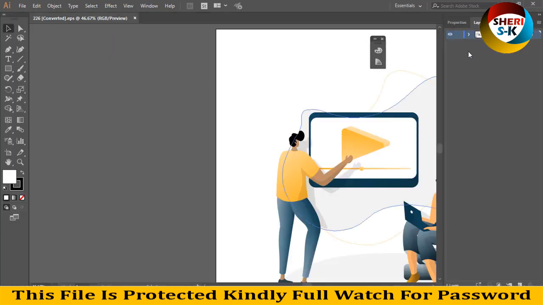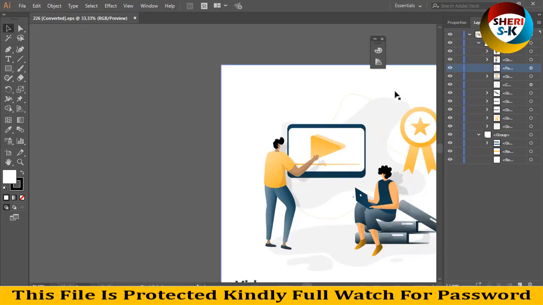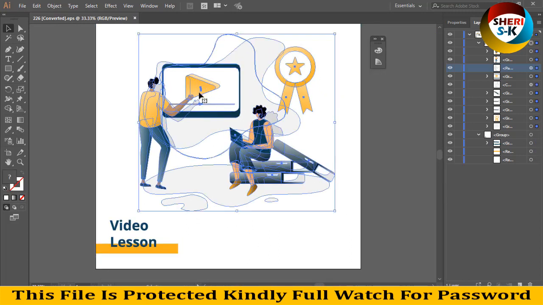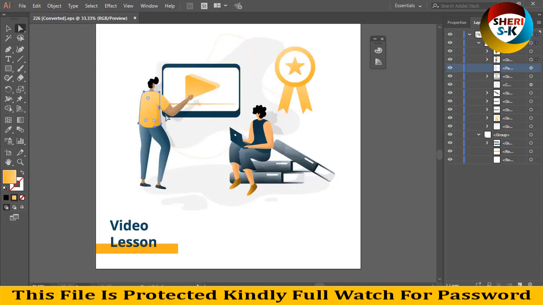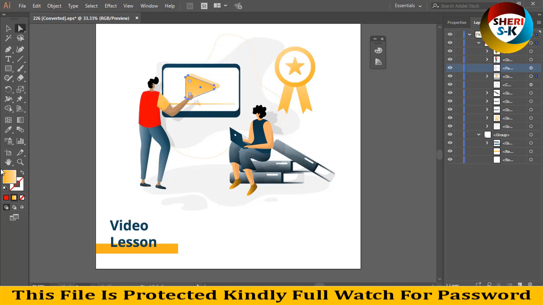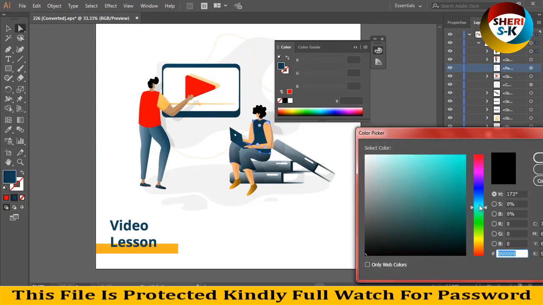Okay, you see in layer area, here is group, video lesson. One by one you can adjust. You see, you can change background color, or you can change her dress color, for example red. Here is red for YouTube.